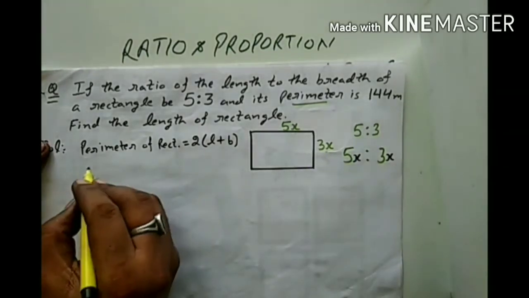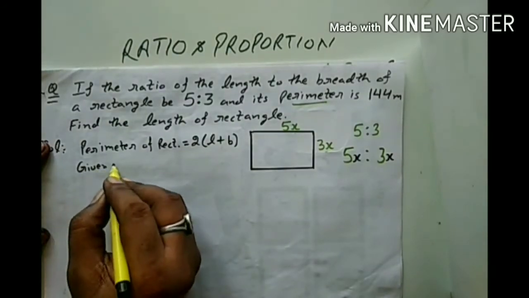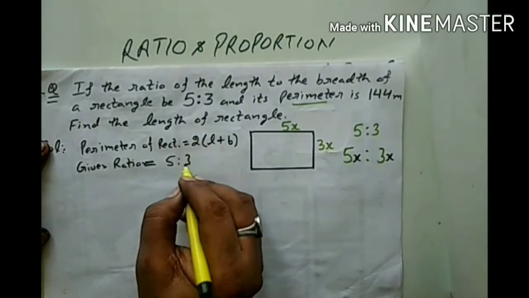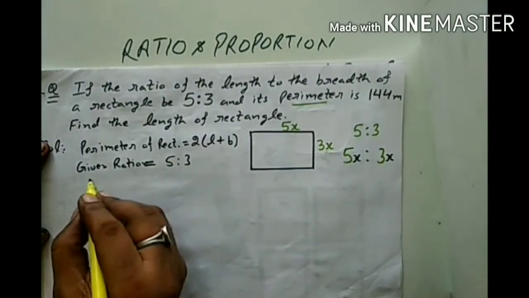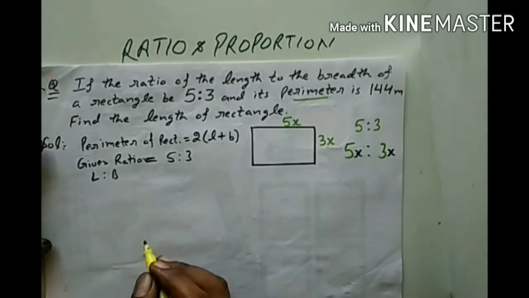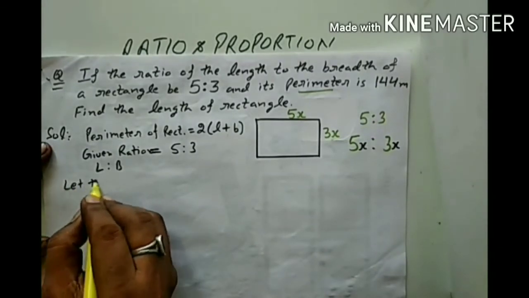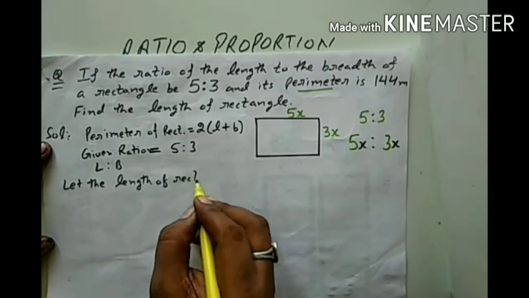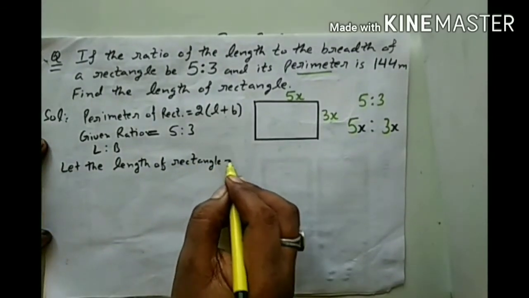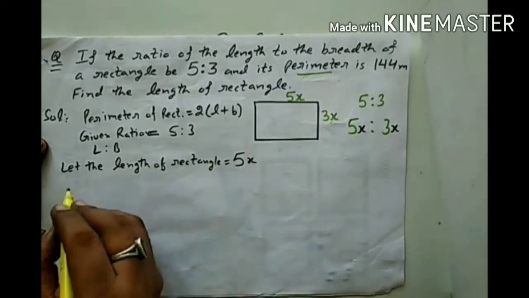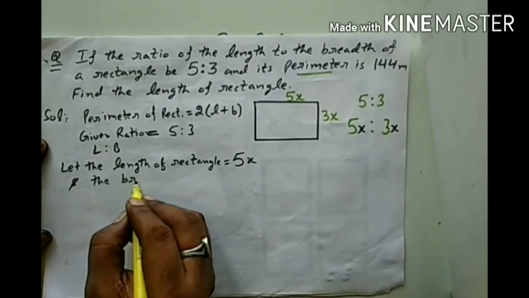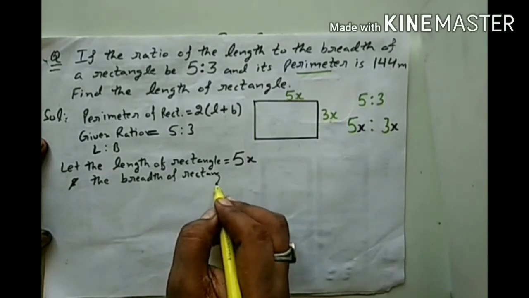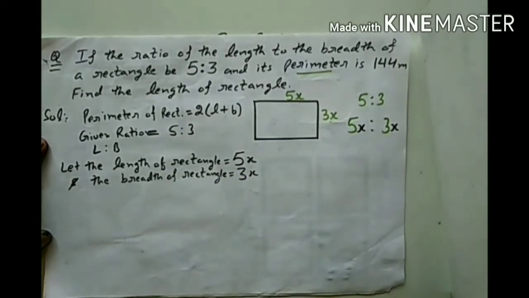The given ratio is 5:3. This ratio is length to breadth. Now I will write, let the length of rectangle is equal to 5x and the breadth of rectangle is equal to 3x. Clear?